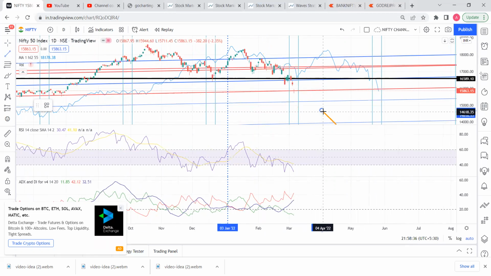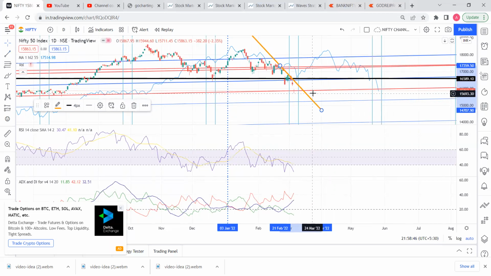Till the time we don't break this line, which currently would break around 16,350, 400 levels or so, we wouldn't go long positionally at least, and any rise to this level will be a good shorting opportunity for a positional trade.